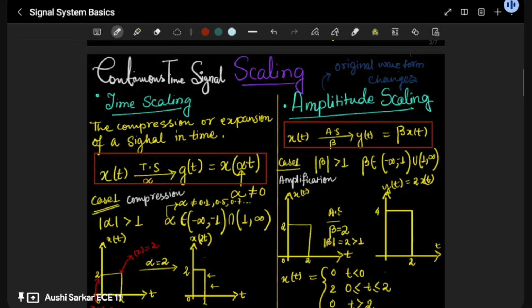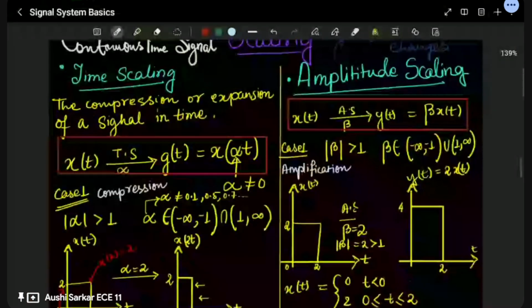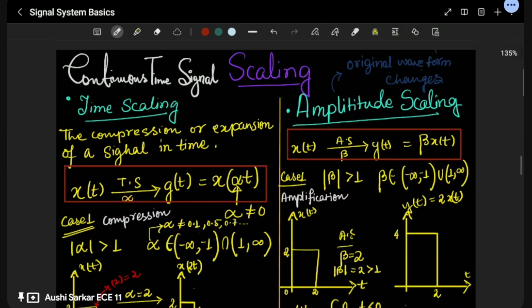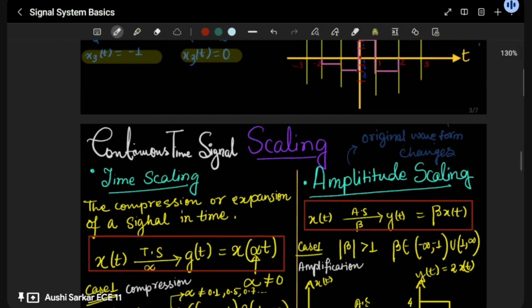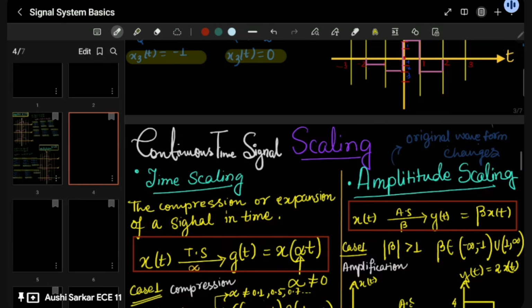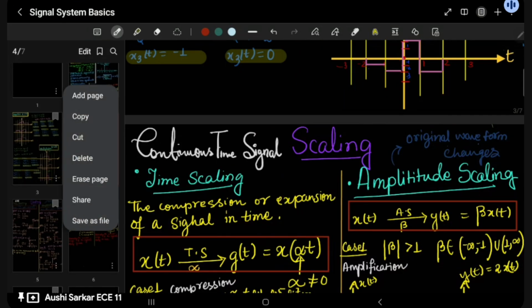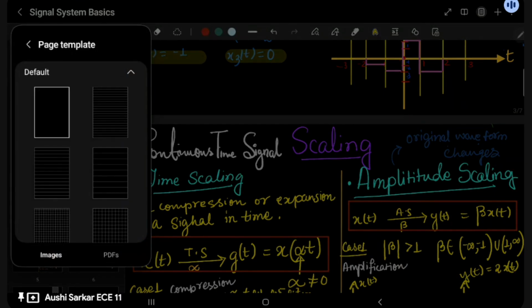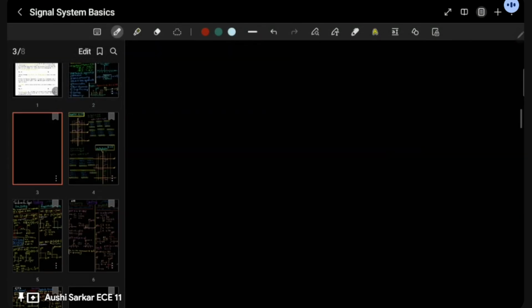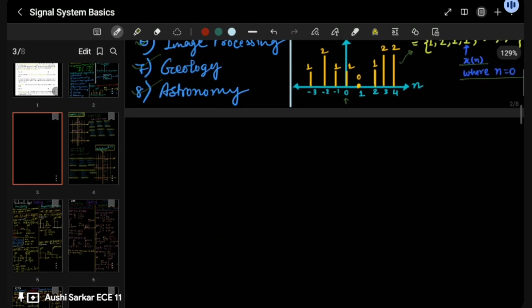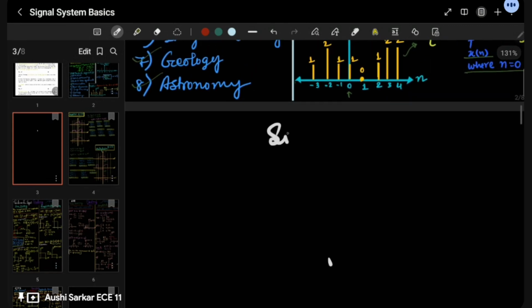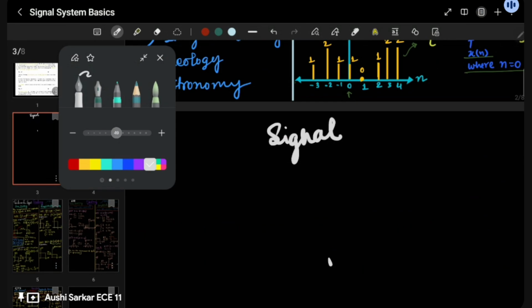So here we are going to learn about transformation. There are different types of signals: continuous signals, and there are different types of discrete signals as well. So let me add a page over here to make you learn one thing. Okay, chalo. Here I want to tell you that a signal has some basic properties, and through this, we can do some transformations as well.